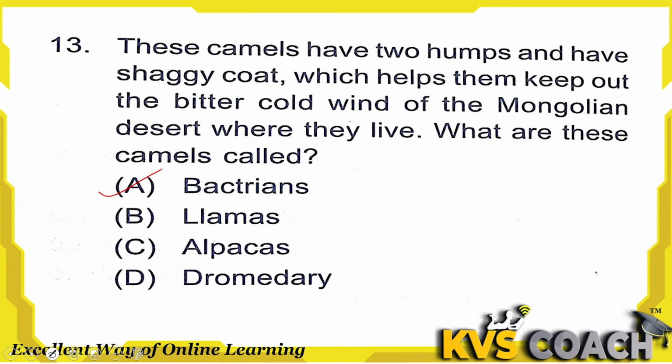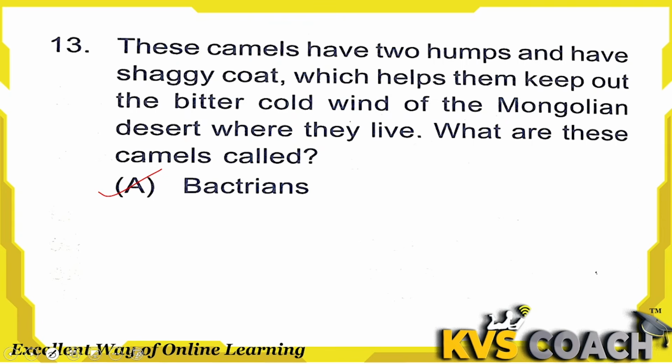Option D, dromedary. Dromedary is an Arabian camel. It has 1 hump, but the Bactrian has 2 hump camel. So option A is right answer here.